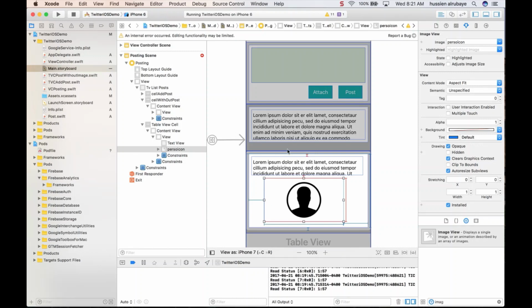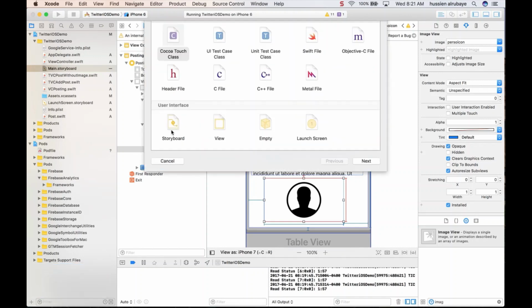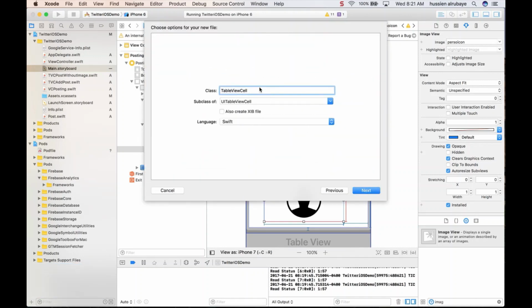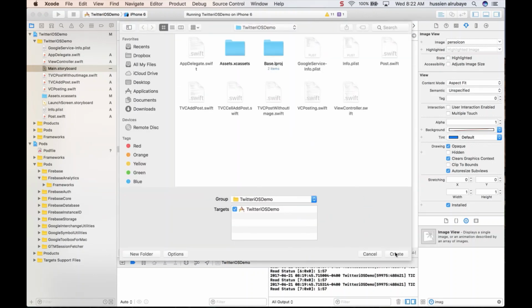Now because I created this cell, I need to have a view controller for it. Say, hey, create a UITableViewCell, which should be PostWithText, which has the text. Yes, and I create this one.